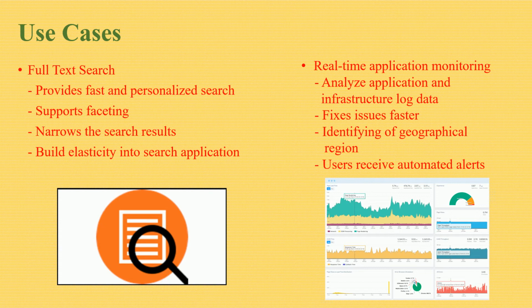The users can also receive automated alerts if their application is underperforming, enabling them to proactively address any issues. For example, a travel company can use Amazon Elasticsearch service to analyze logs from its applications to identify and resolve performance bottlenecks or availability issues, ensuring a streamlined booking experience.